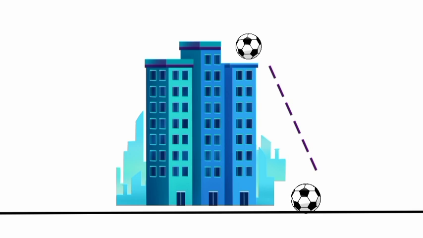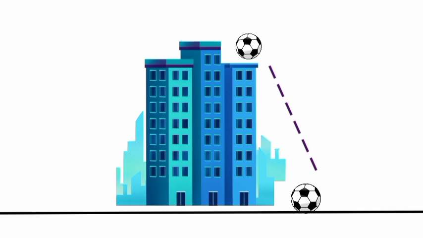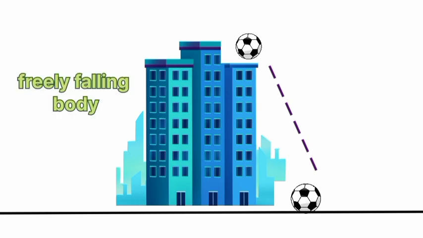When it was falling from a certain height to the ground, when I said there are no other forces acting on it, I mean forces like air resistance and frictional forces are not acting on that object. The only force which is acting is the gravitational force. So such objects are said to be in free fall. So in this case, this ball which is falling towards the earth surface is what we call a freely falling body.